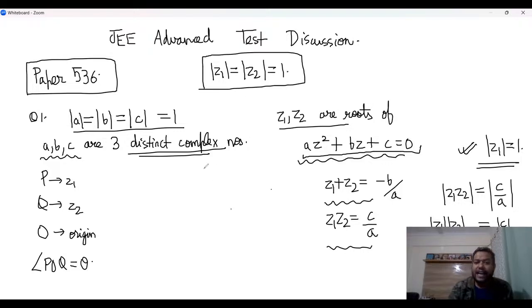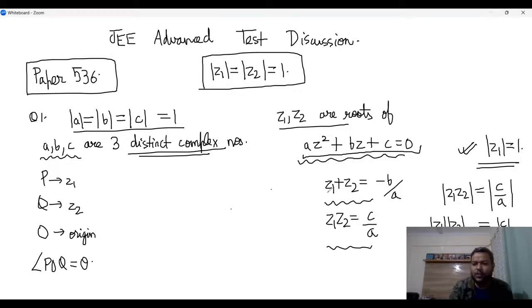Okay. Now think about it. What else is given in the problem for us? We have basically POQ angle was given as theta, right? POQ angle is given as theta. So we will need to use that relation somehow. So we will come to that in a bit.